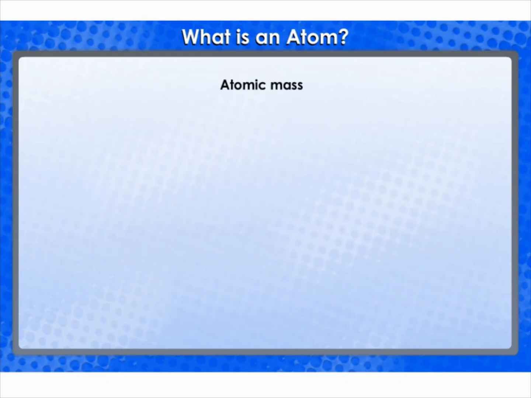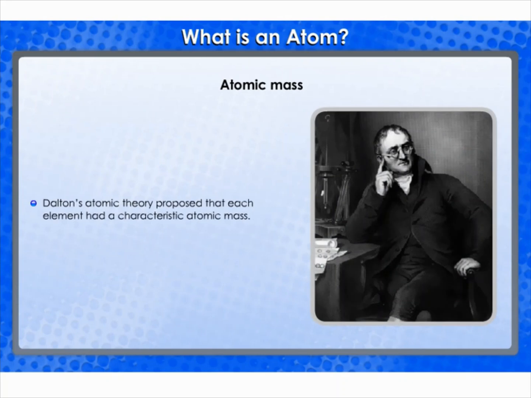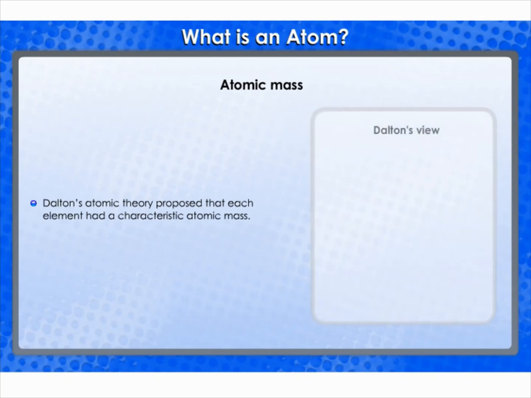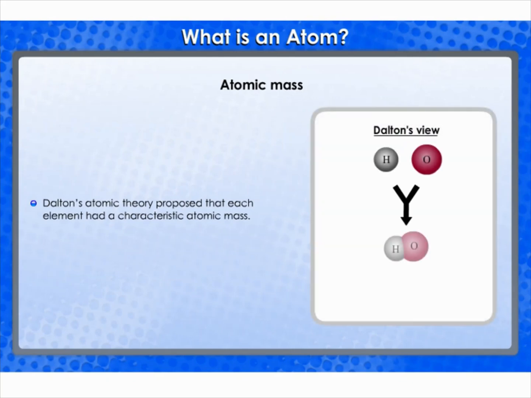Atomic mass. The most remarkable concept that Dalton's atomic theory proposed was that of the atomic mass. According to him, each element had a characteristic atomic mass. The theory could explain the law of constant proportions so well that scientists were prompted to measure the atomic mass of an atom. Since determining the mass of an individual atom was a relatively difficult task, relative atomic masses were determined using the laws of chemical combinations and the compounds formed.